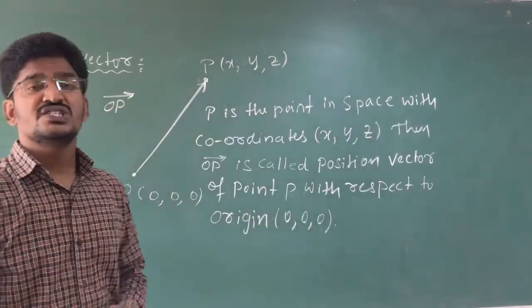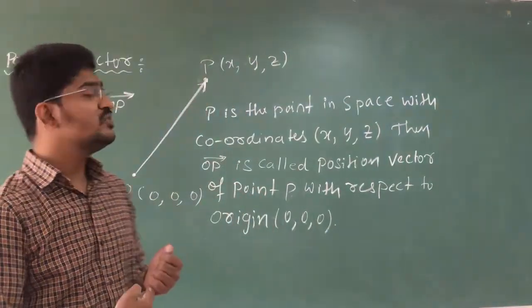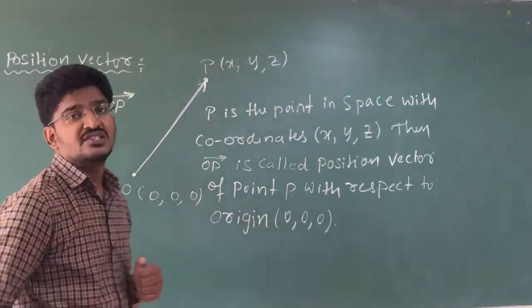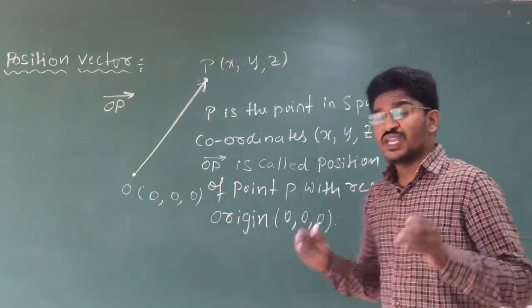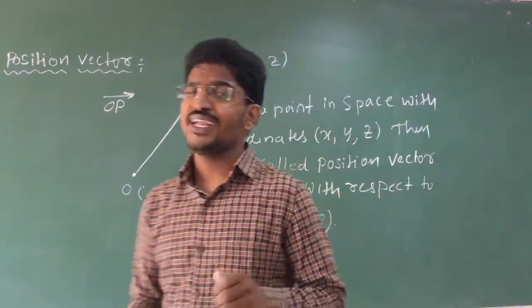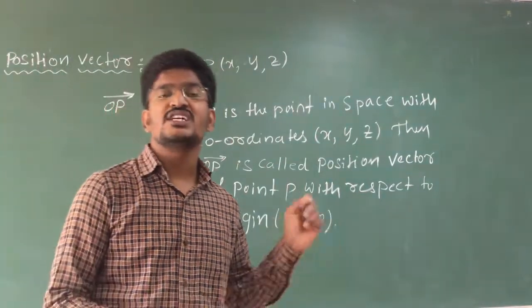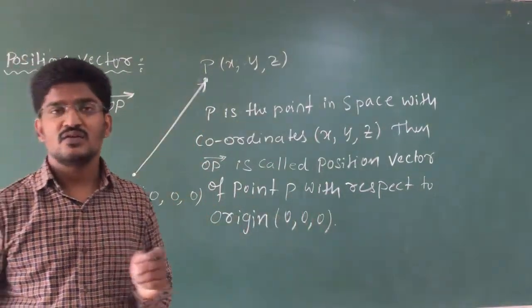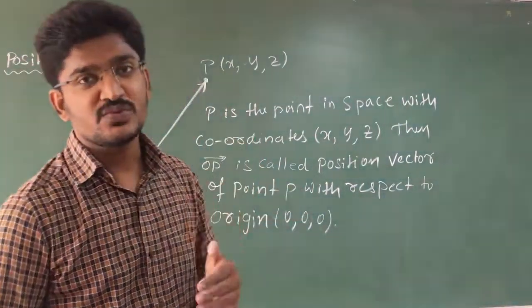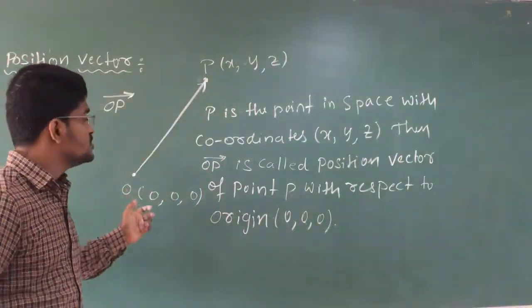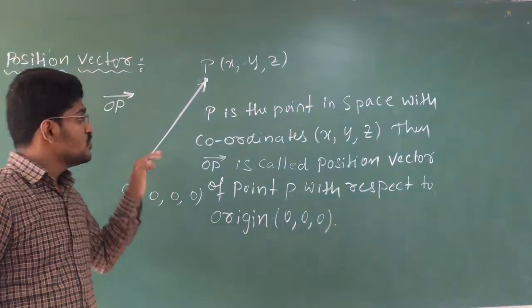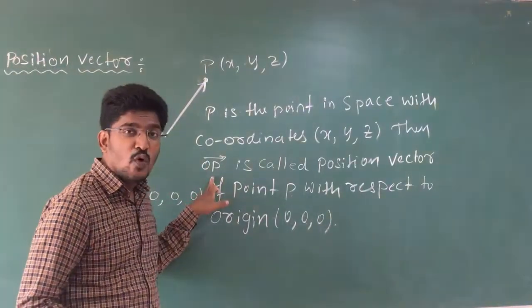Clear? So this is called your position vector OP. That means whenever you are going to study a point in space with coordinates x, y, z with respect to origin 0, 0, 0, you are going to draw a vector OP.